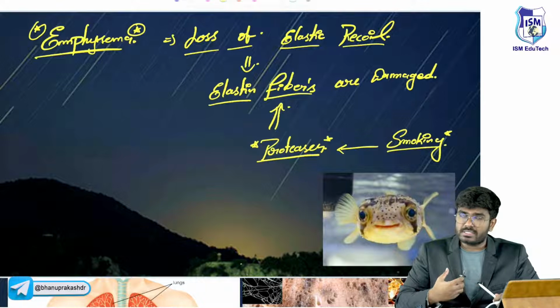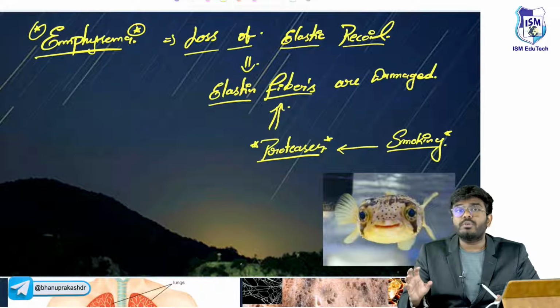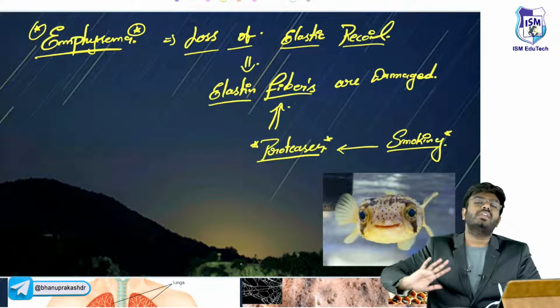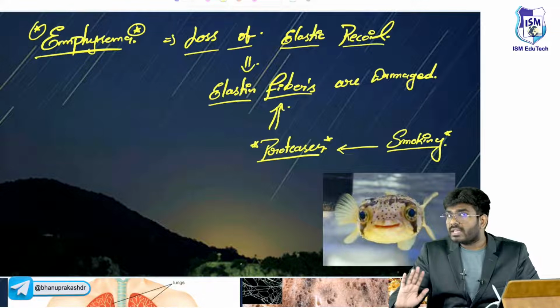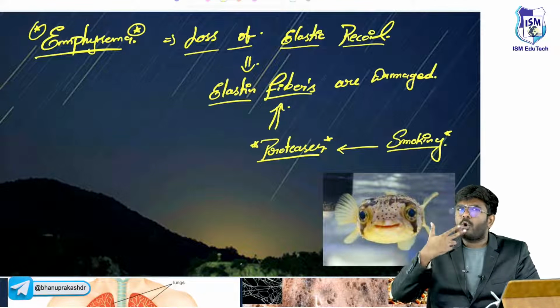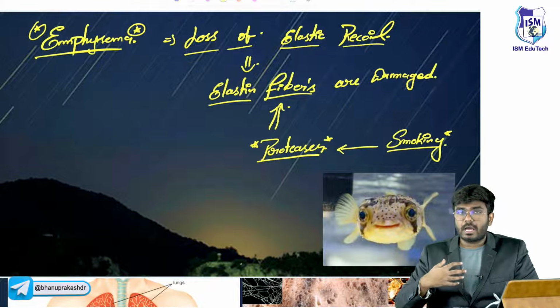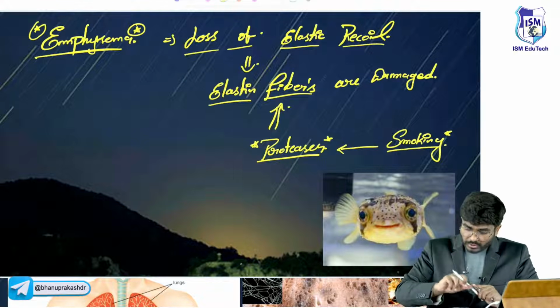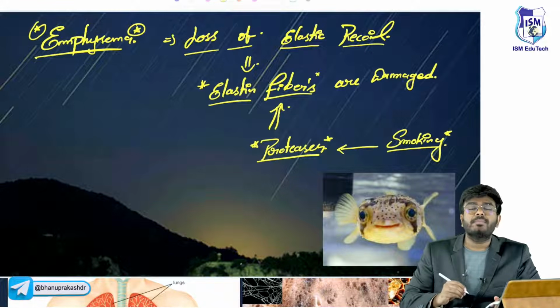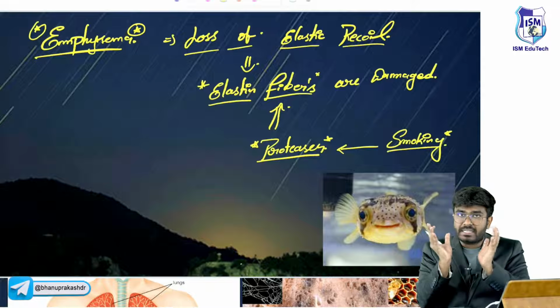The alveolar macrophages will try to remove those dust particles by producing enzymes called proteases, and they will try to destroy these dust particles. But do you think only the dust particles will be destroyed? No. The more the person smokes, the more dust. More dust means the alveolar macrophages produce more and more proteases. So these proteases will also destroy the elastin fibers. So the elastin fibers are damaged, and elastic recoil in the alveolus decreases.